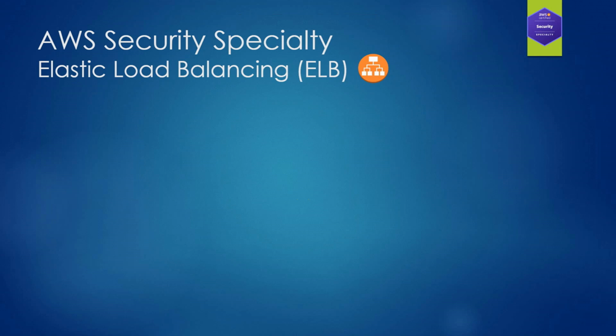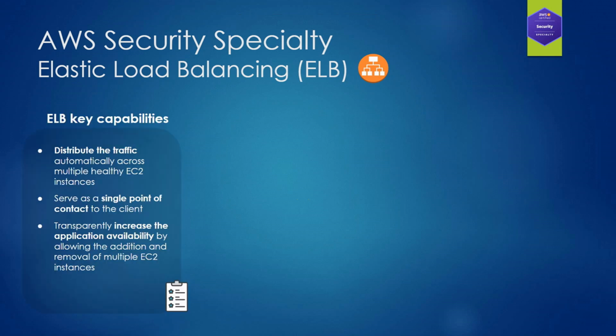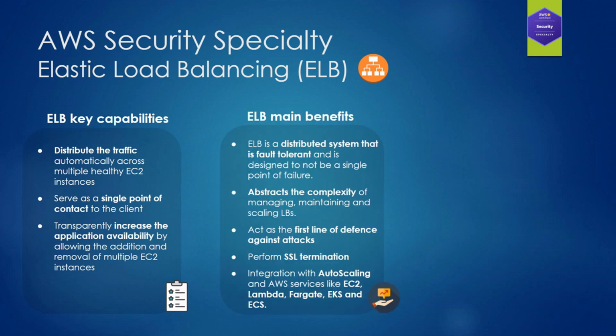In this lesson, we are going to be covering one of the most popular and used services within AWS, which is Elastic Load Balancing. So an Elastic Load Balancer distributes the traffic automatically across multiple healthy EC2 instances or other services that are running on top of EC2, as we will see later on. It acts as a single point of contact to the clients, and it transparently increases the application availability by allowing the addition and removal of multiple EC2 instances when needed.